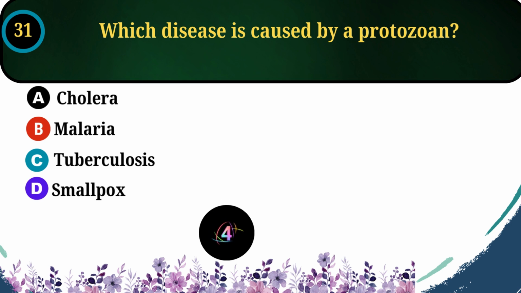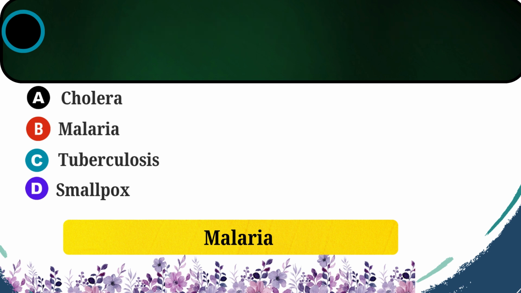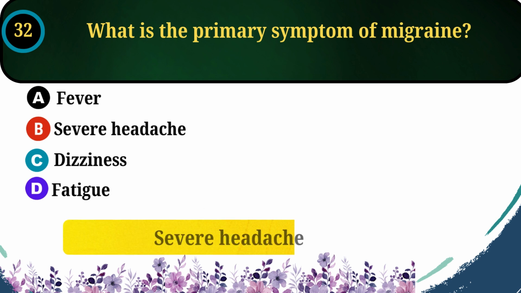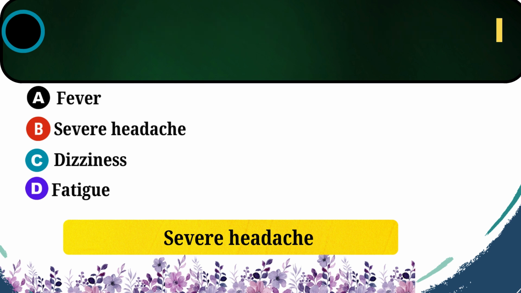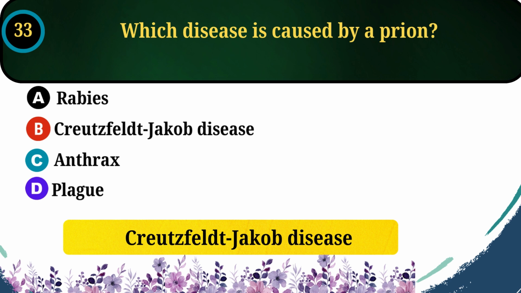Which disease is caused by a protozoan? The correct answer is option B, malaria. What is the primary symptom of migraine? The correct answer is option B, severe headache. Which disease is caused by a prion? The correct answer is option B, Creutzfeldt-Jakob disease.